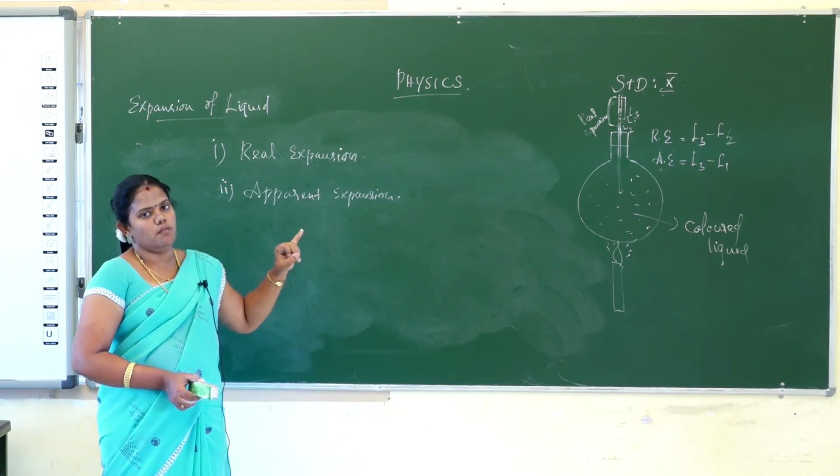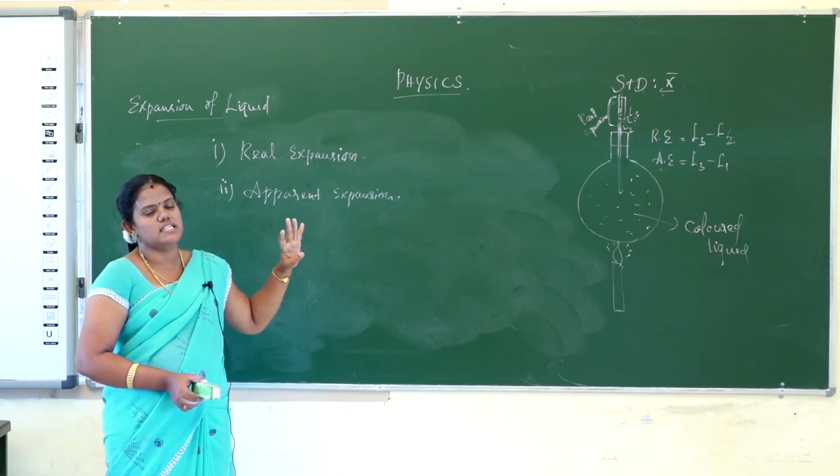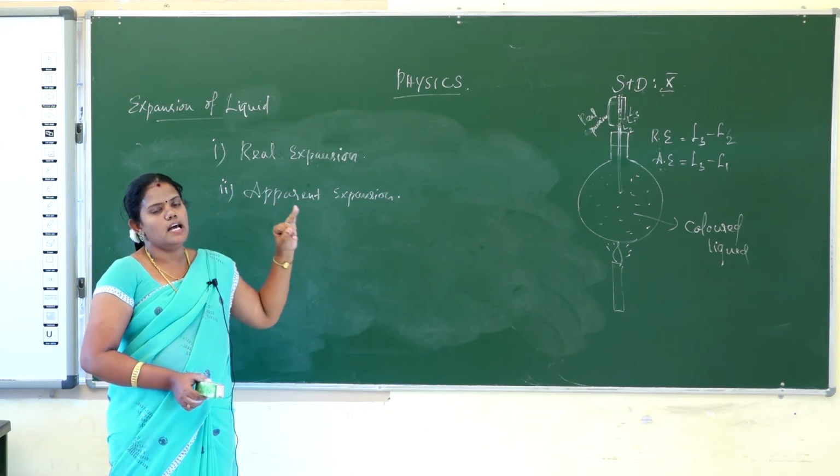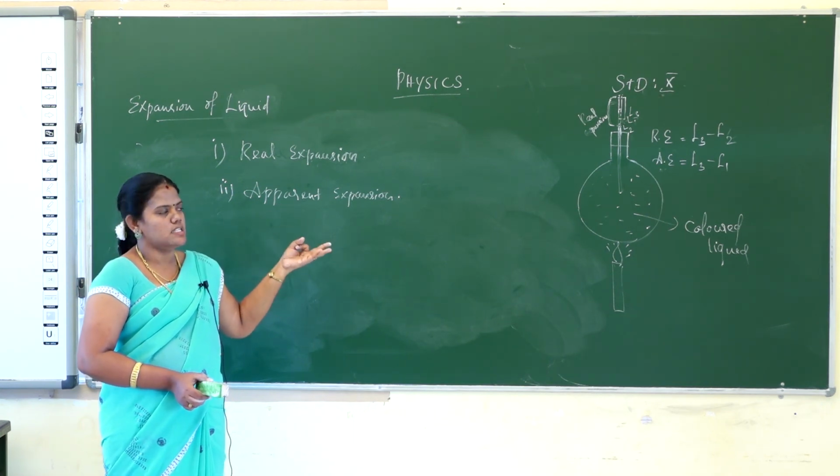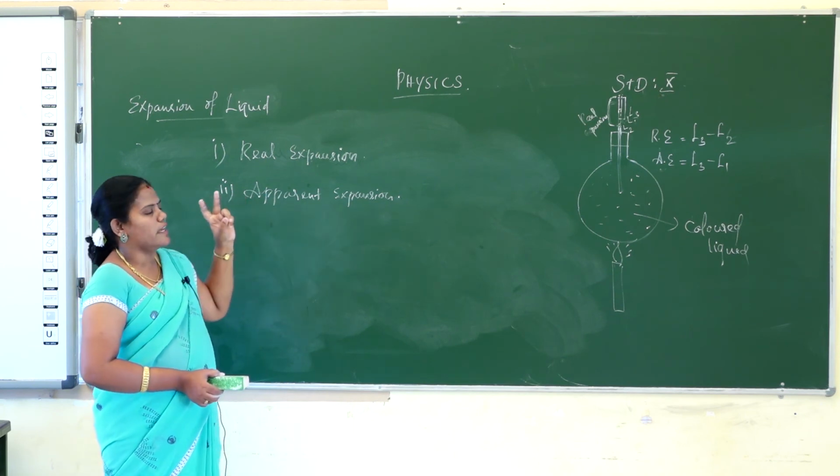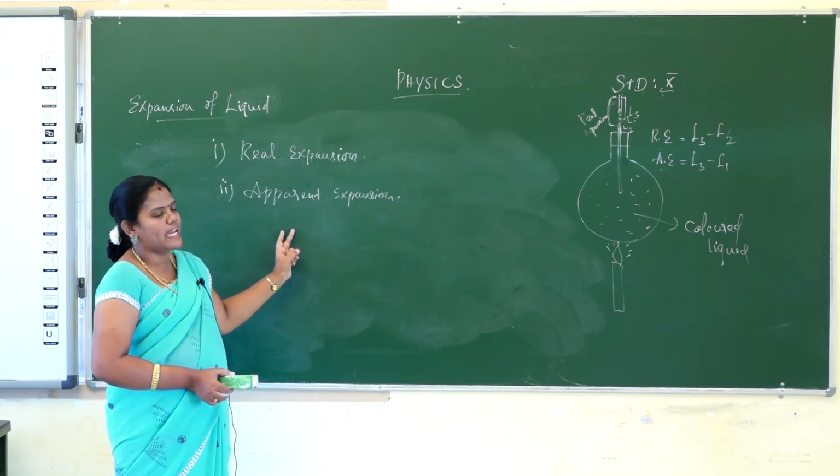Solid expansion we discussed in three ways, that is linear, areal and cubical expansions by applying heat. And then liquid expansion is explained in two ways, that is real expansion and apparent expansion.